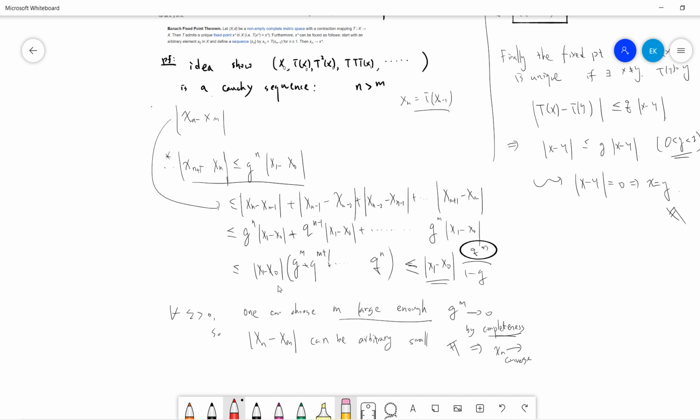So in summary, I get q^m plus up to q^(n-1). I can pull out q^m, and the rest will be 1 plus q up to q^(n-m-1). But to bound it, I can assume n to be infinity, so it will be just a geometric series. So this is less than or equal to q to the m times x1 minus x0 over 1 minus q. That means for epsilon greater than 0, I can choose m large enough so that q to the m can be arbitrarily small. So xn minus xm can be arbitrarily small. So by completeness, xn will converge because it is a Cauchy sequence.